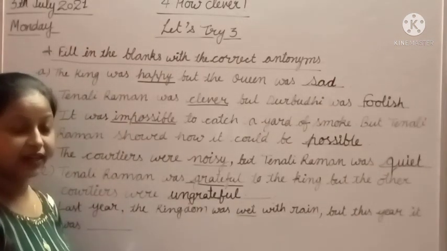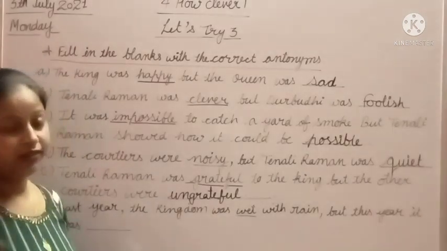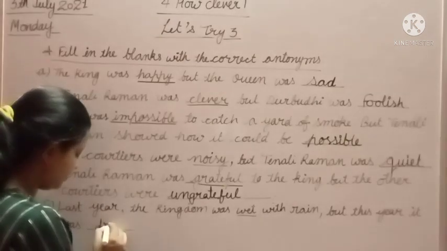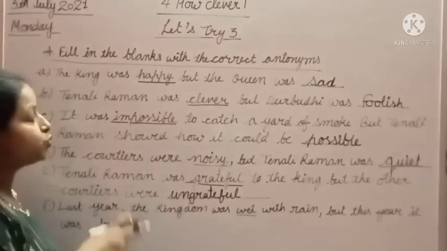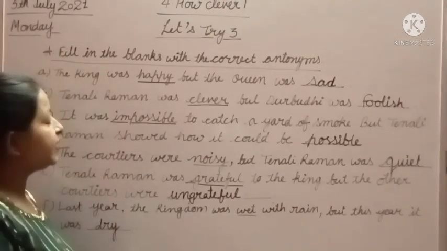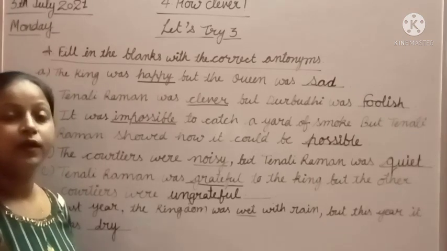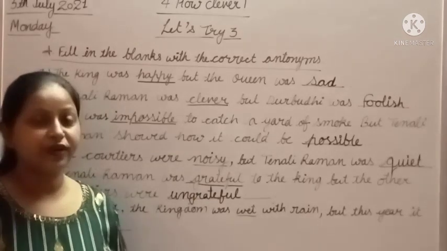Now we have to write the opposite word of wet. Wet means गीला. Then the opposite of wet is dry. Then we will write dry here. So students, complete this one. After that I will erase it and write the next sentences over here. So students, write it fast.